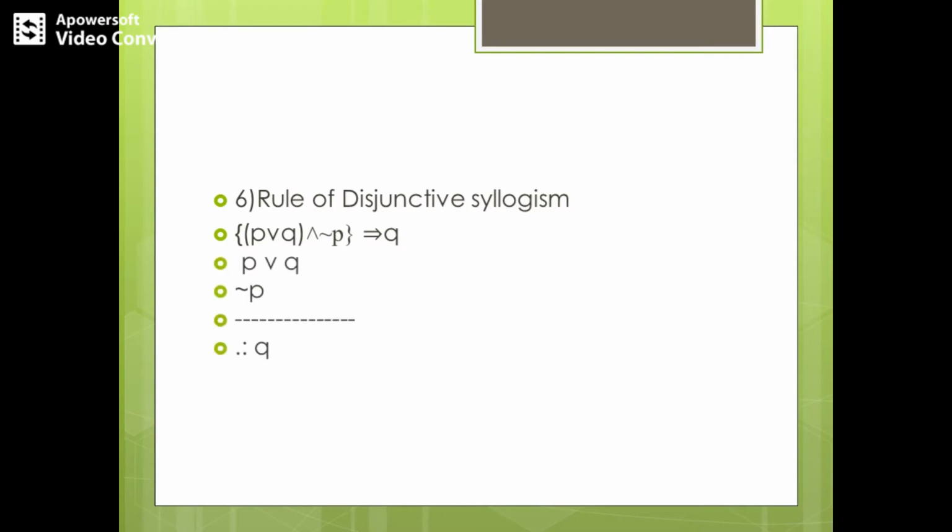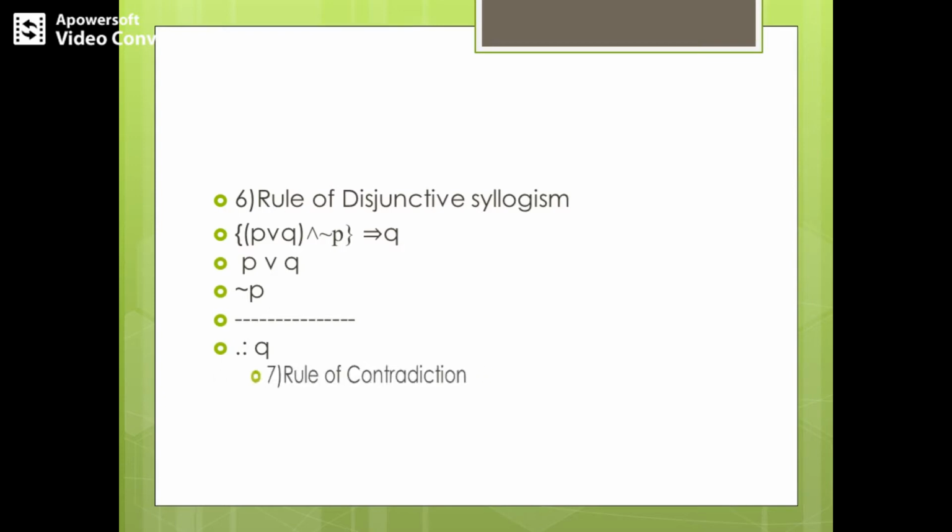So the next rule is the rule of disjunctive syllogism. Here we are taking two propositions P, Q, and if P or Q is true and P is false, then Q is true. Or in other words, (P or Q) conjunction negation P logically implies Q. We can write it in tabular form in this way: P or Q, then down below negation P, and then give a line, therefore Q.